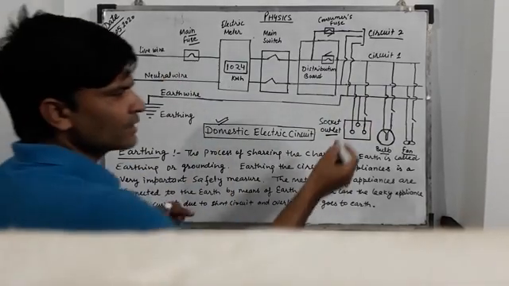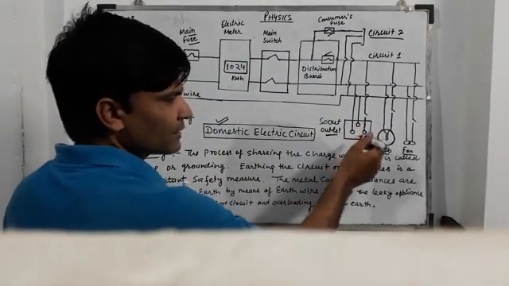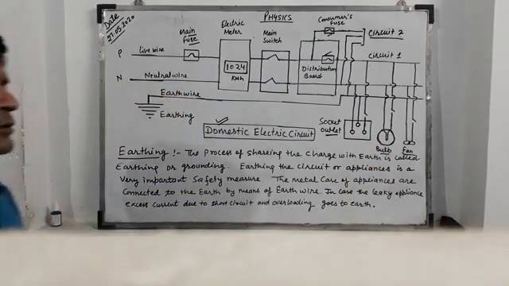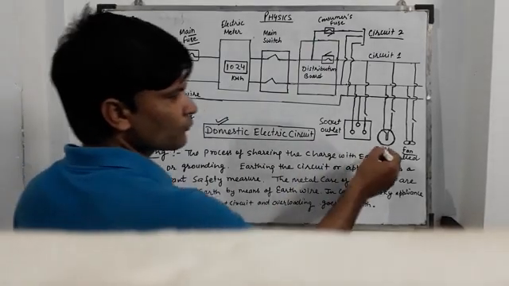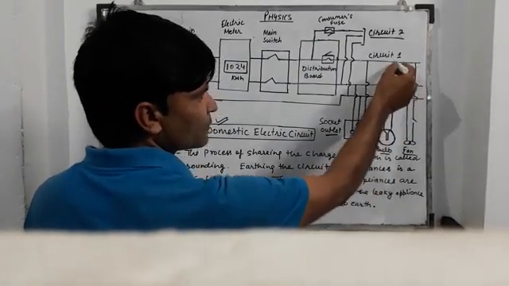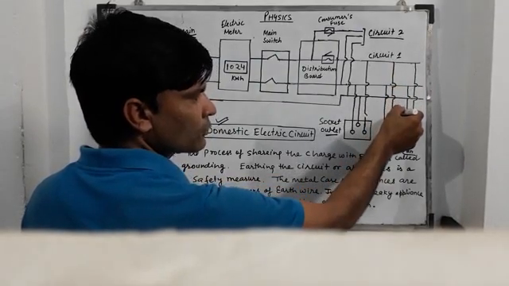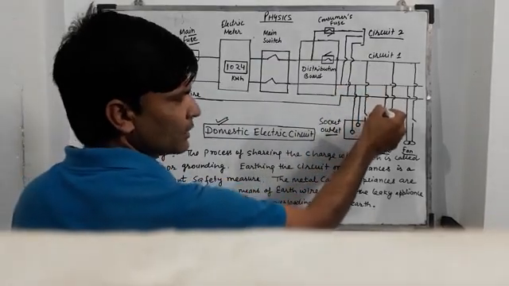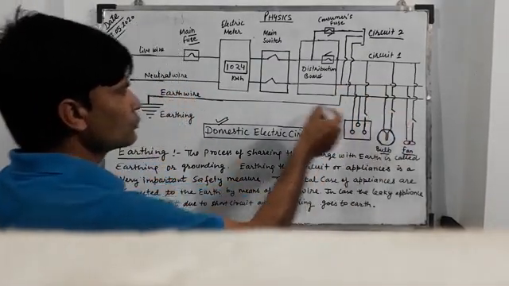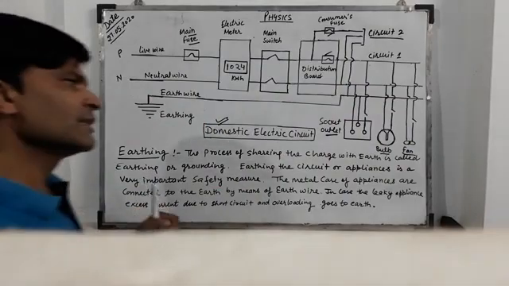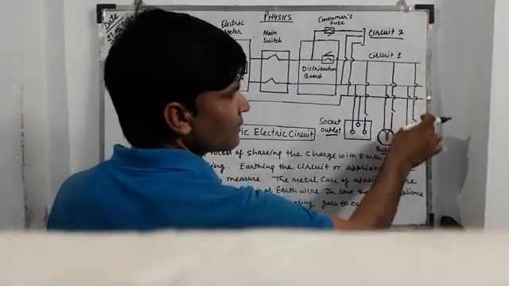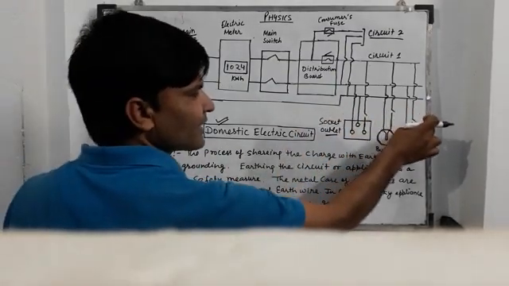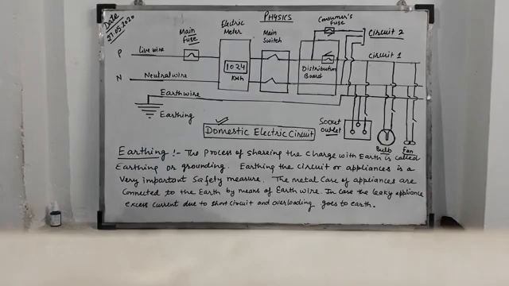So in the middle is the earth wire, this is live and this is neutral. In the case of a bulb, one wire comes from the live wire through a switch and another comes from the neutral wire. There is no need of an earth wire. In the same way the fan is connected, with no need for an earth wire.